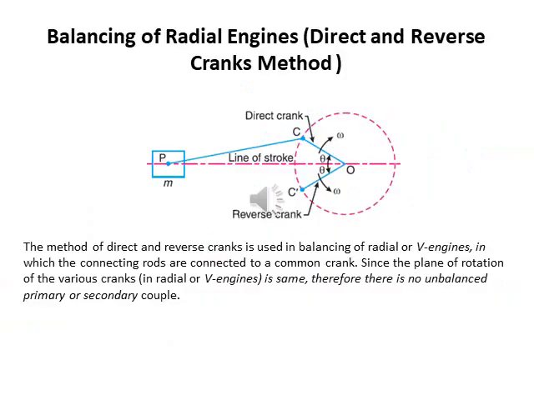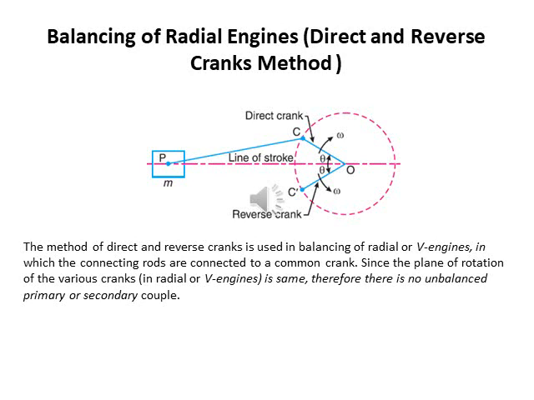Our next topic is balancing of radial engine: direct and reverse crank method. The method of direct and reverse crank is used in balancing of radial or V engine, in which the connecting rods are connected to a common crank. Since the plane of rotation of the various cranks is the same, there is no unbalanced primary or secondary couple. For this, consider a reciprocating engine mechanism as shown.